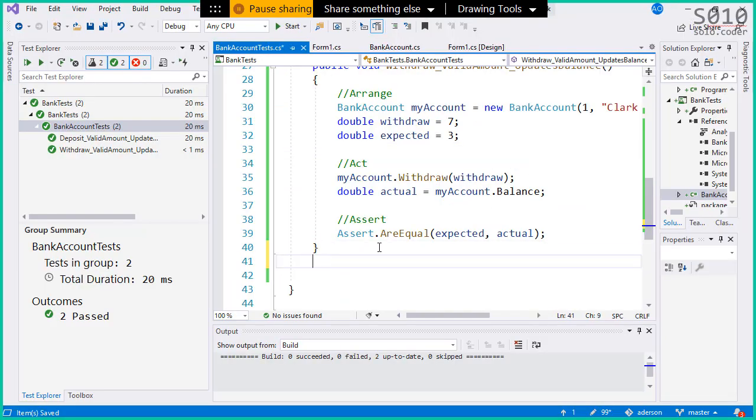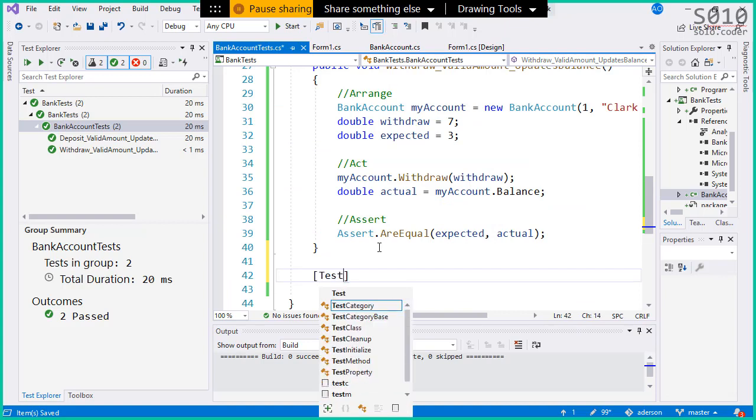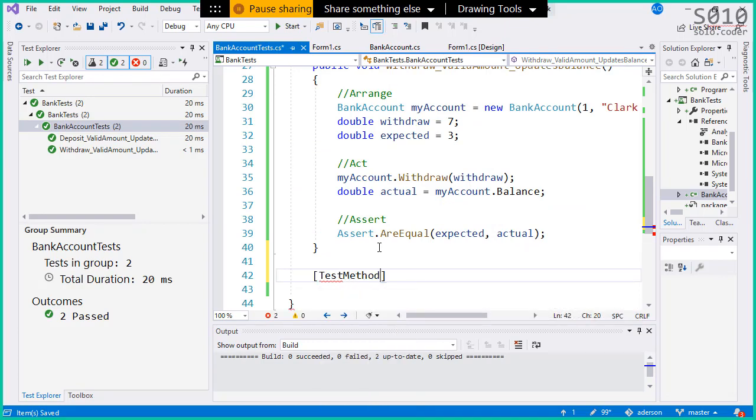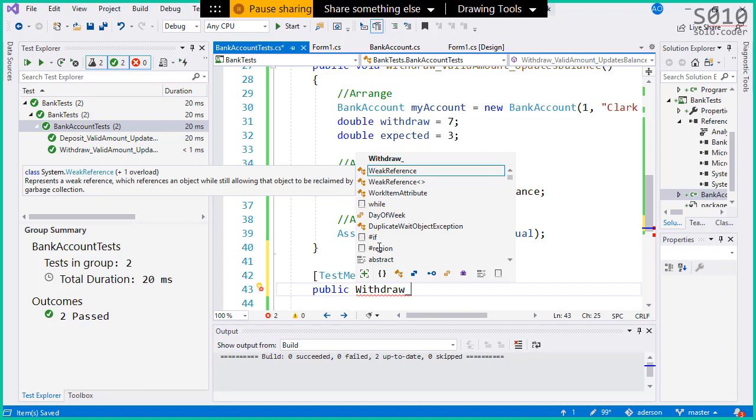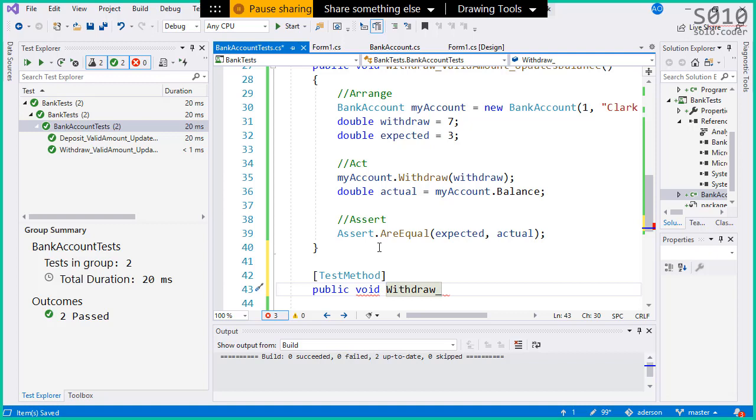So for this one, I'm gonna say test method, public. We're gonna test withdraw. How should I name the part in the middle here? What do you think? We're gonna be withdrawing more than the balance. Well, I could say more than the balance. You're right, Fabio. So I missed void here. I was just testing you. You passed. Good job there.